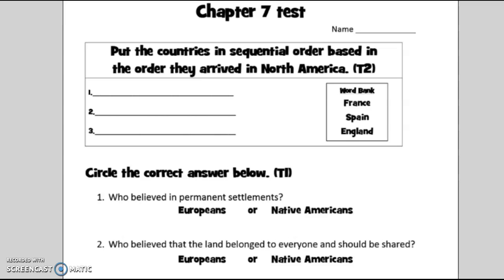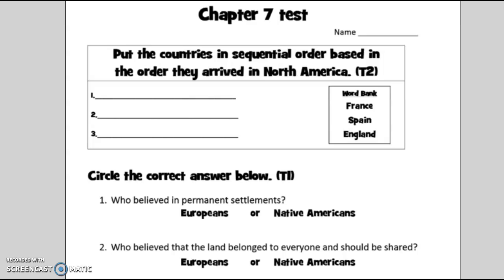So you should have a test paper that looks like this. You are going to pause this video, do the best you can at answering these questions. When you're finished answering all the questions, unpause the video. Check over your test to see how you did.